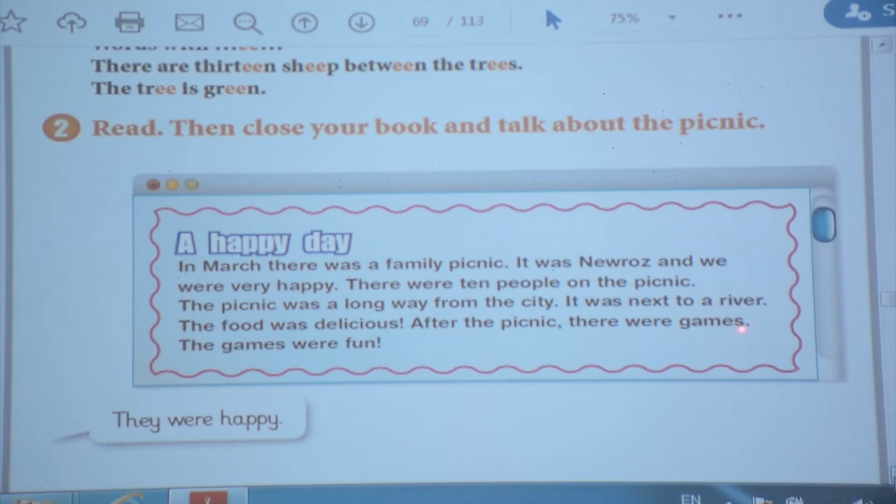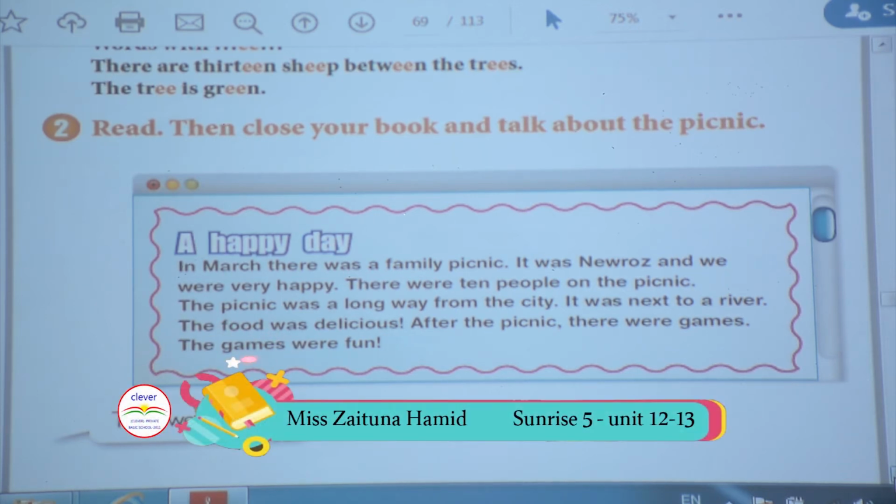It's plural. We have s, so you should use were. The games were fun. Because we have s, we know it's a plural noun. They were happy. We know with they, you should use were. That's for past, okay?